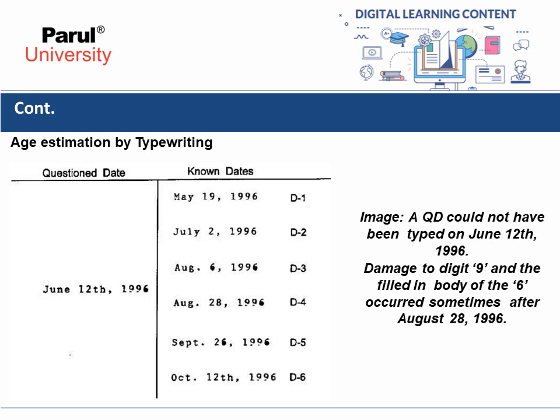As you can see, the damage to the 9 and the filling in of the numeral 6 was not there in the documents prepared in the months of May and July. These changes were there in the documents in the months of August and September, and here the questioned date is June 12, 1996. That means this one is backdated, or forged.